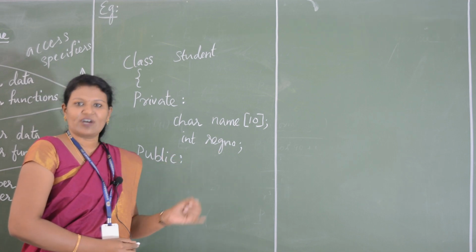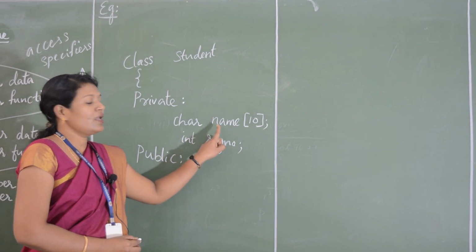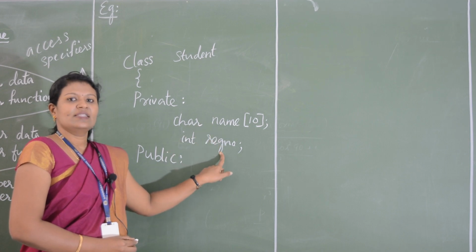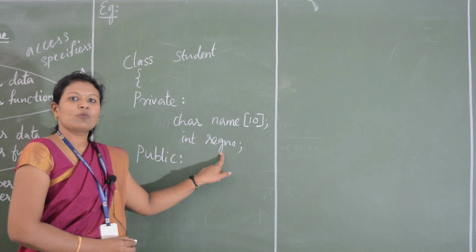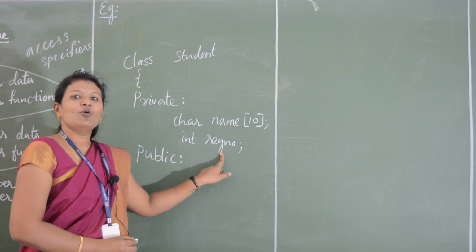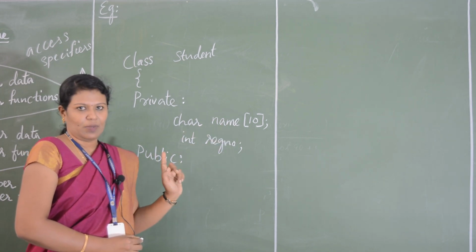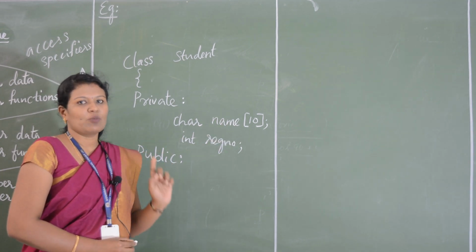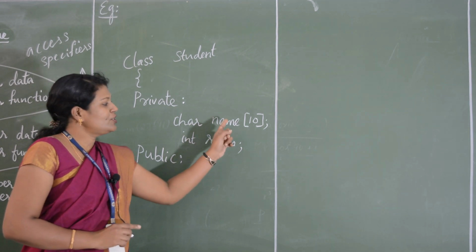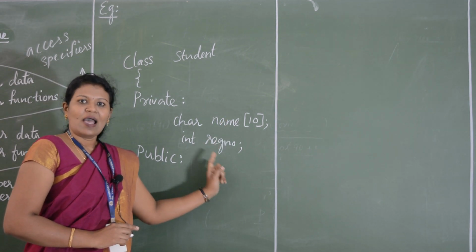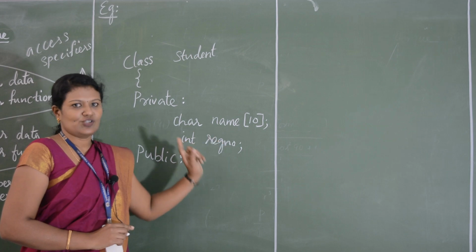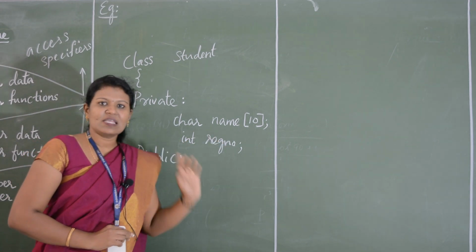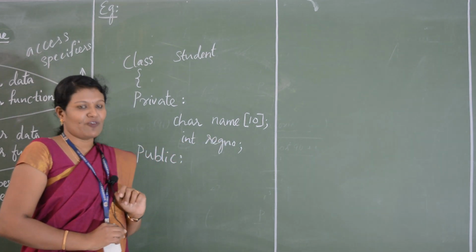That is the first function I am going to do, inputting name and register number. The second function is outputting name and register number. So two functions I am going to give here: input name and register number, and output name and register number. So we will see how to write these member functions.